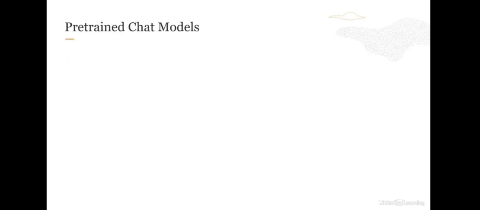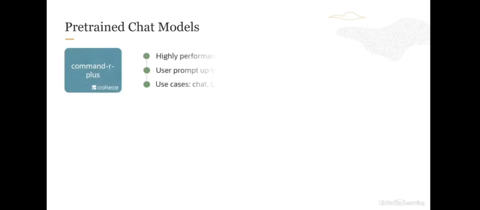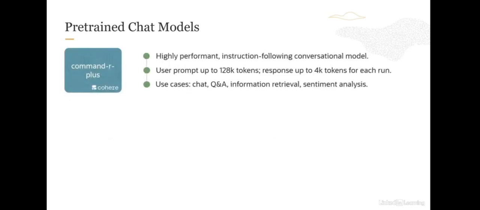There are various pre-trained foundational chat models available in the OCI Generative AI service. The first model available is the Command R plus model. This model is a highly performant instruction following conversational model, and the user prompt can be up to 128,000 tokens, with a response of up to 4,000 tokens for each run. You can use it for Q&A, information retrieval, sentiment analysis, chat, etc.